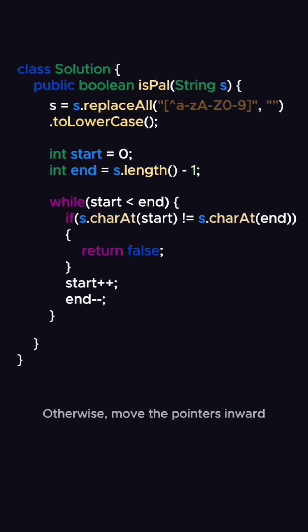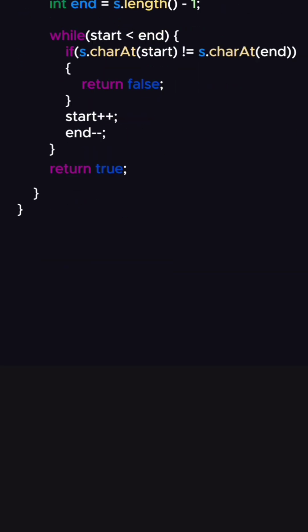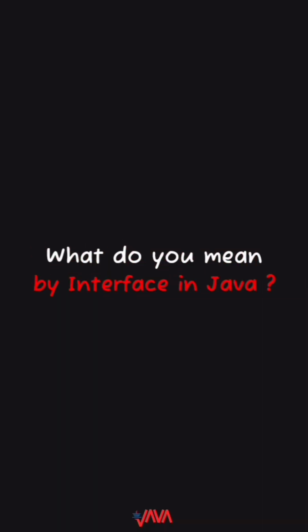Otherwise, move the pointers inward. If all characters match, return true. And that's it. What do you mean by interface in Java?